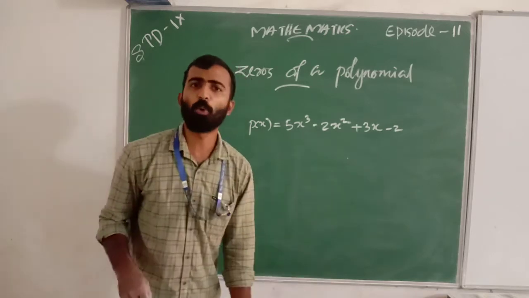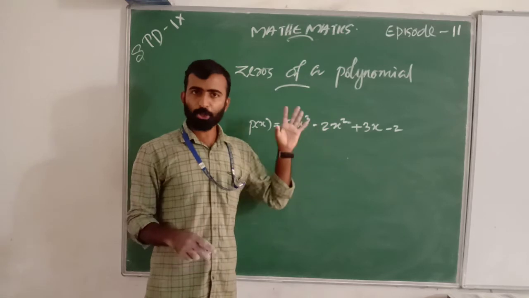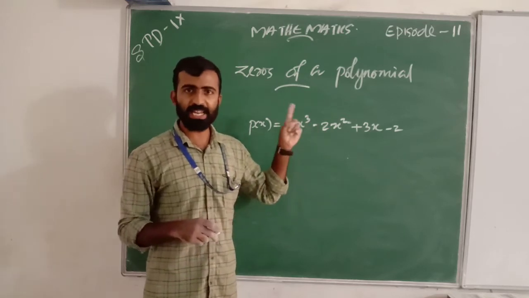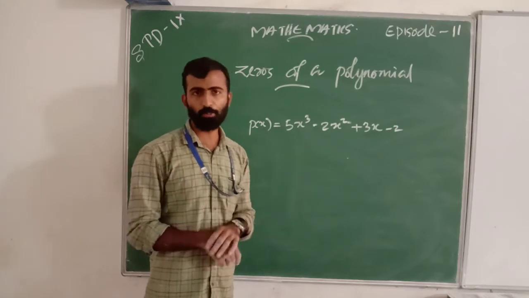This is our polynomial. Which type of polynomial is this? This is a cubic polynomial because its degree is 3.